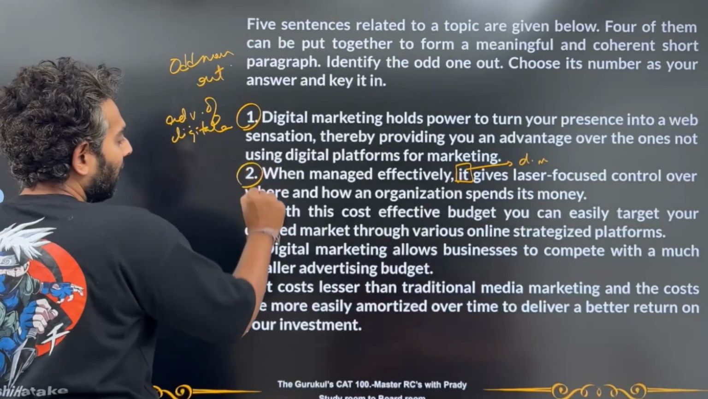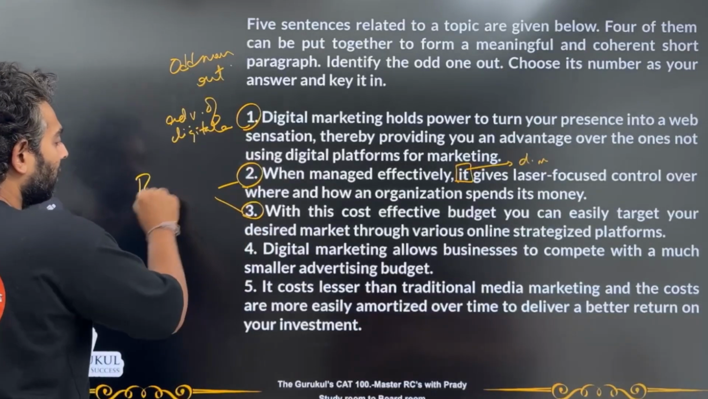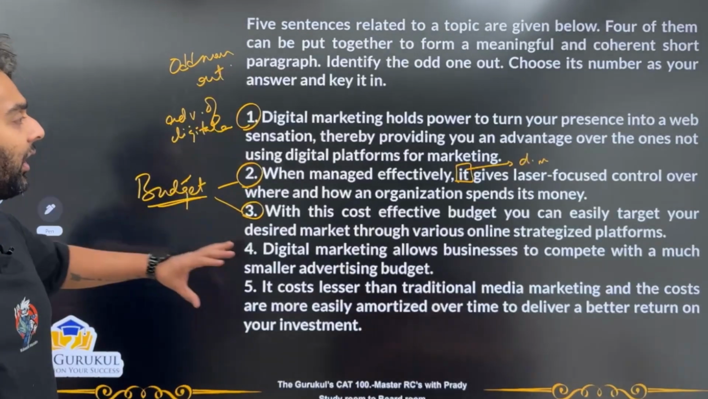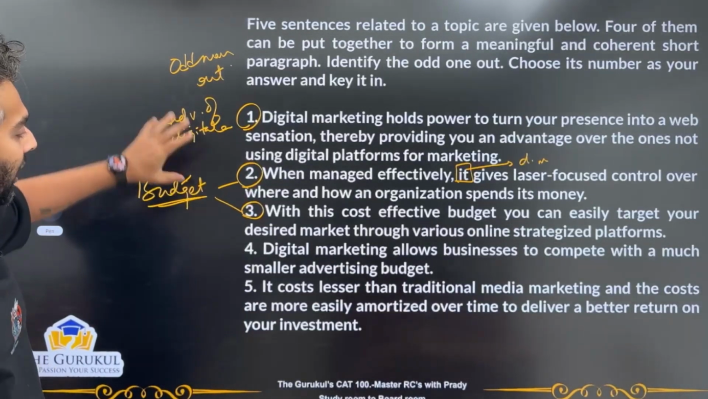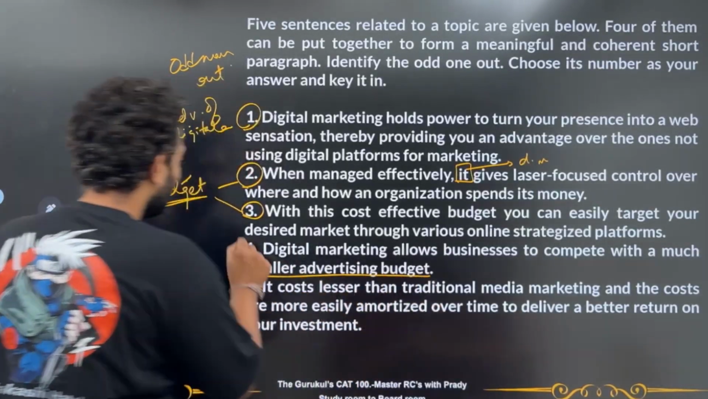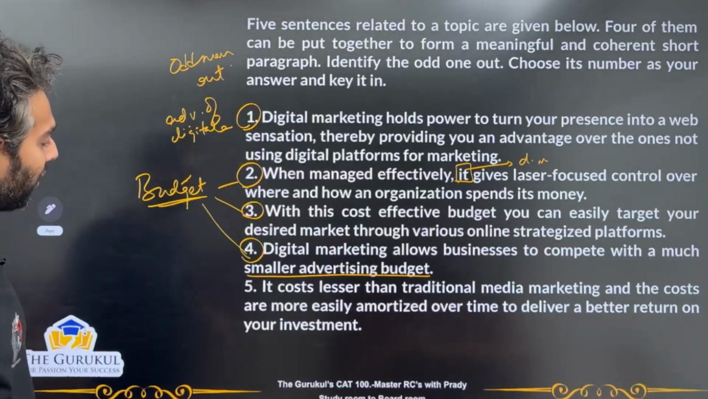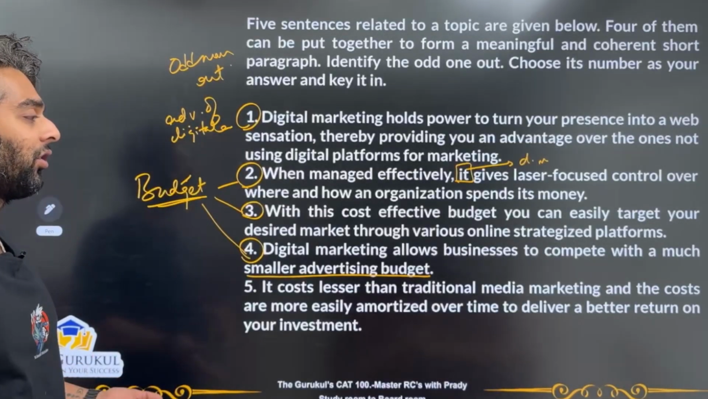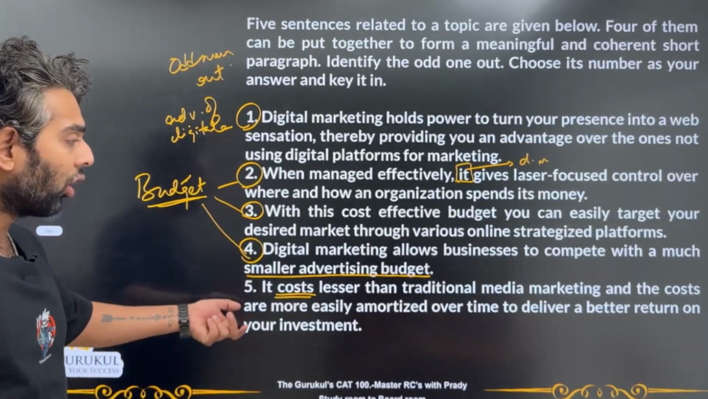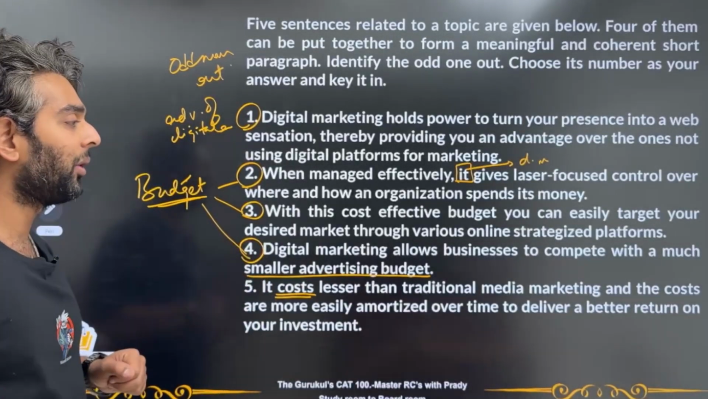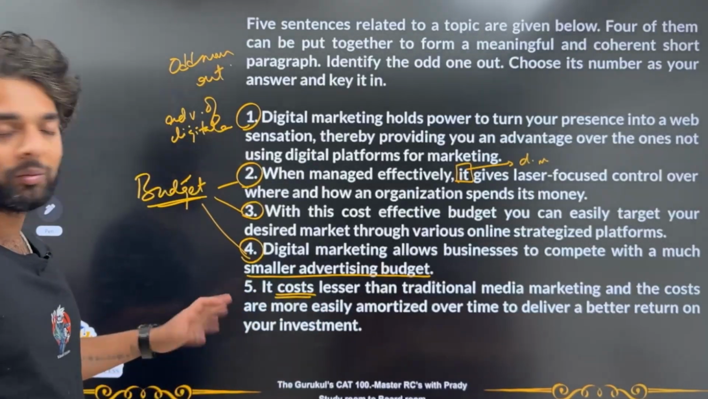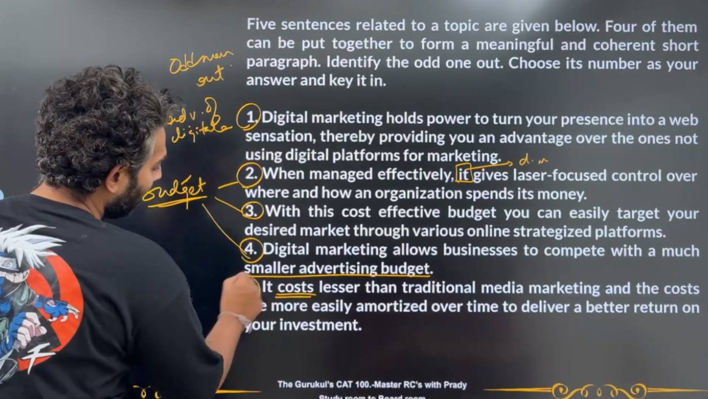Okay. Now see, both of these sentences talk about budget of digital marketing, right? They don't really talk about the advantages, right? What about 4? Digital marketing allows business to compete with a much smaller advertising budget. Again, this is also talking about the budget only. What about the 5th one? It costs lesser than traditional media marketing. Again, I'm looking at the involved costs all over here, right? It costs lesser than traditional media marketing, and costs are more easily amortized over time to deliver a better return on your investment. So again, here also I see that this is all about the budget.